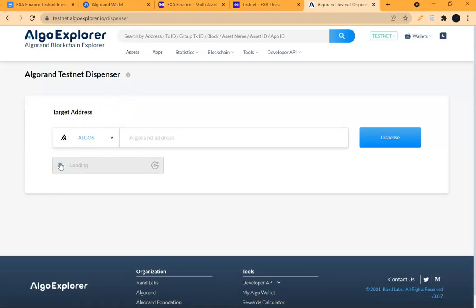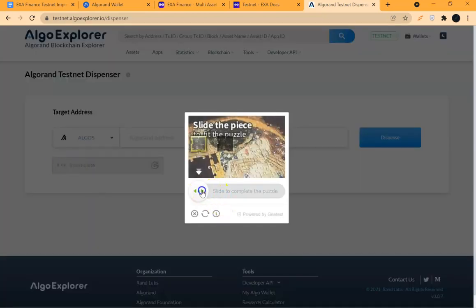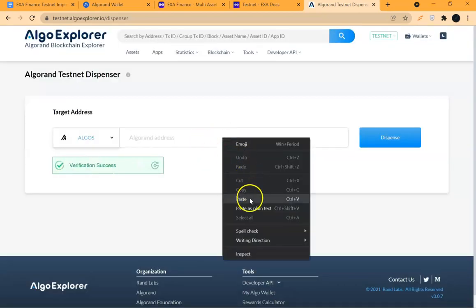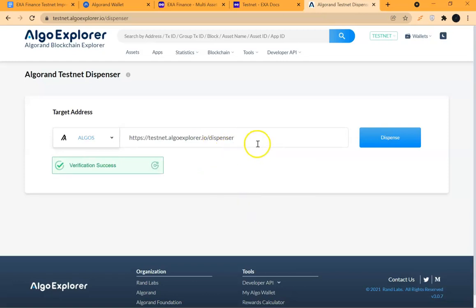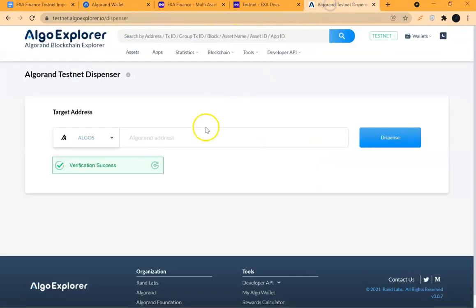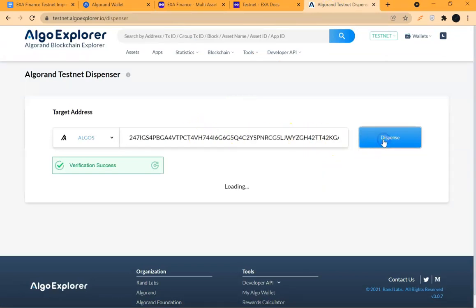Okay, verify, and then slide. Then paste your address, which is this Algorand address. Copy, paste. Right, then dispense.